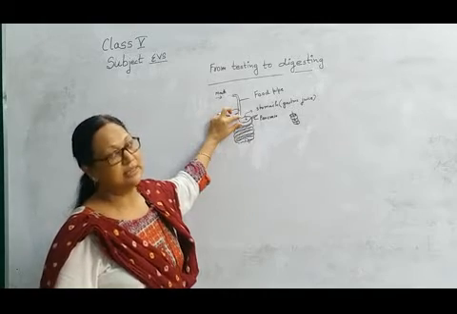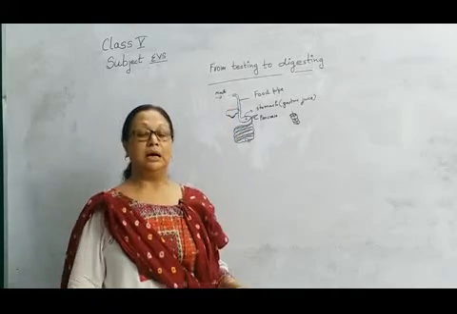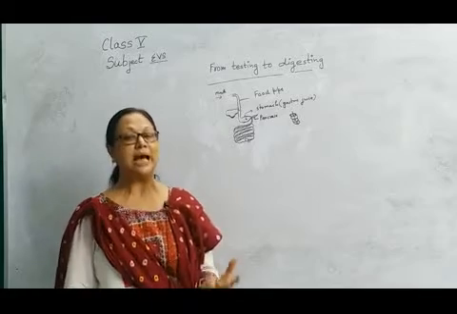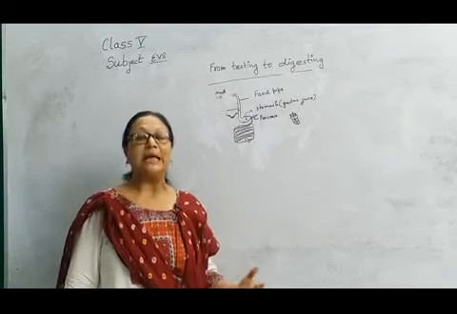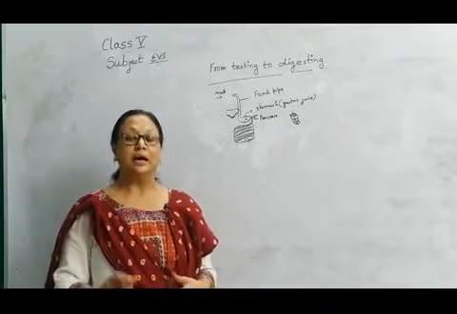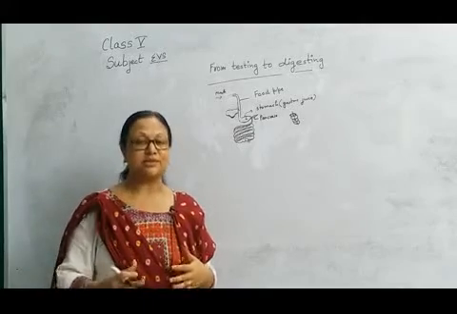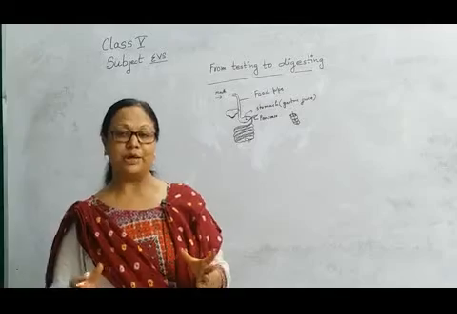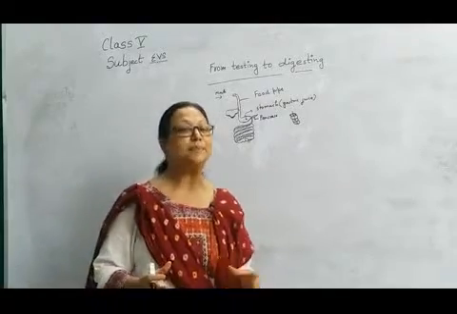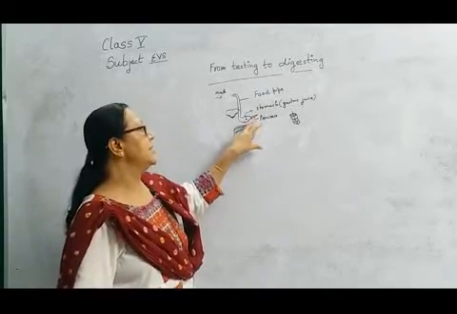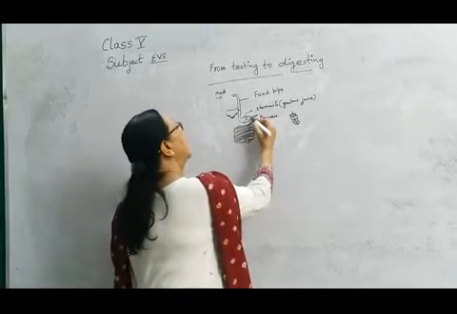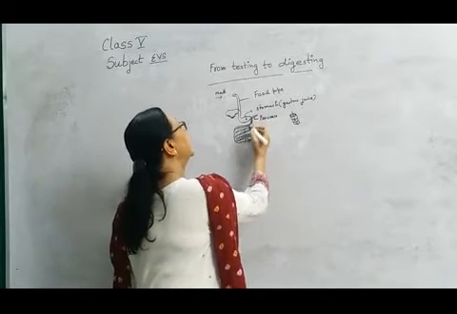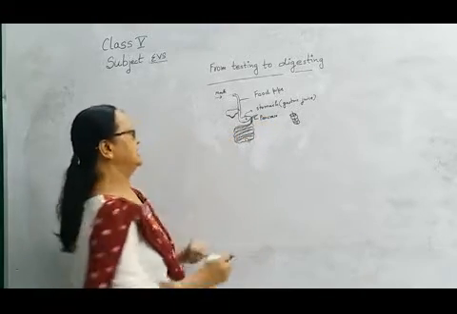Some amount of food is digested in the stomach, and the remaining food mixes with the gastric juice and makes a paste-like product, and from this route it comes to the small intestine.